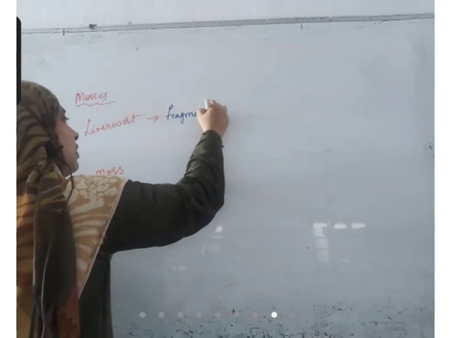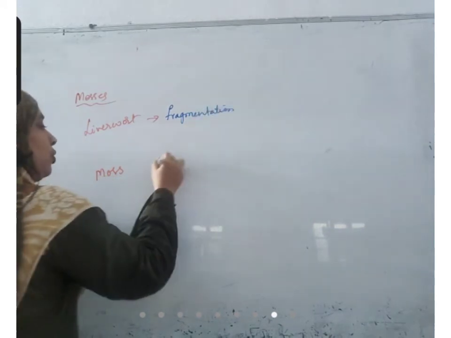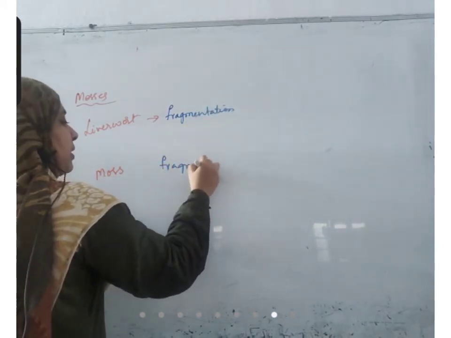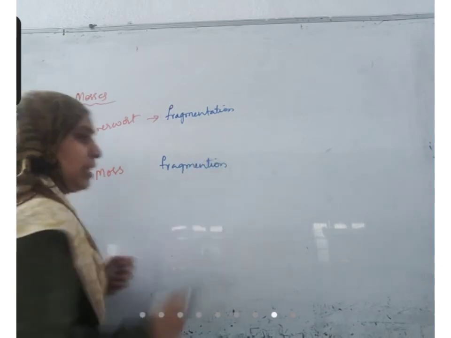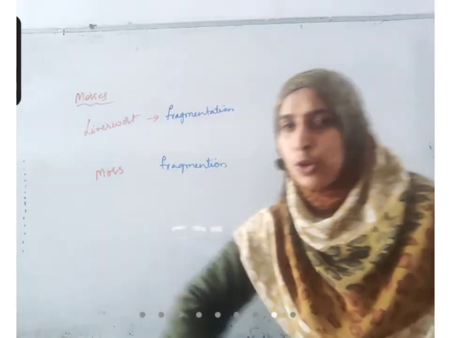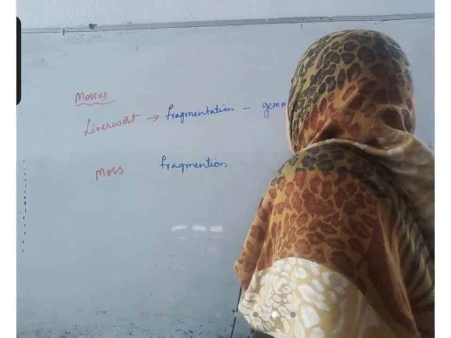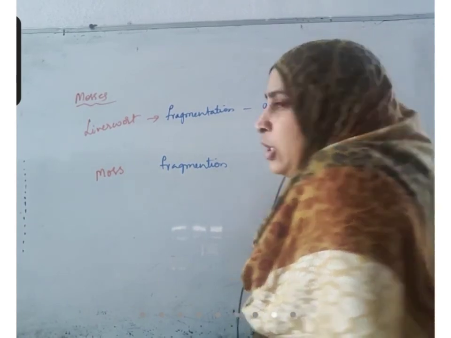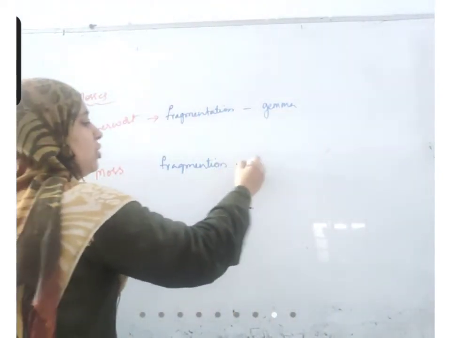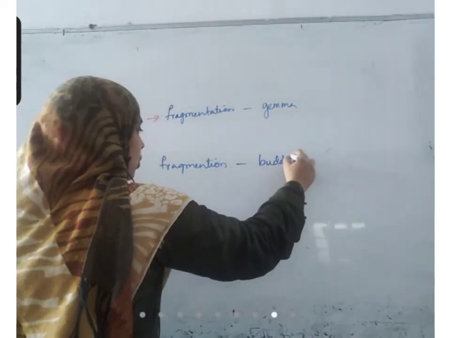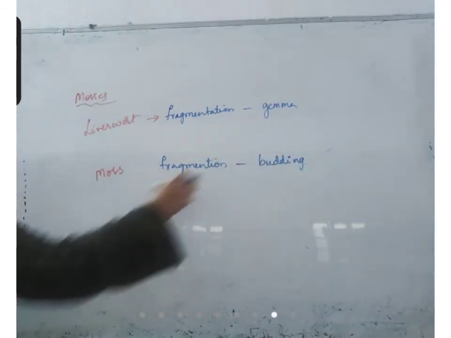Any fragment of the body can develop into a complete organism. In case of liverworts, I have shown you small gemma cups. Those gemmae can also develop into a complete organism. So by gemma also, in addition to fragmentation.